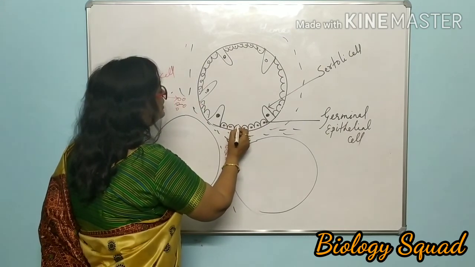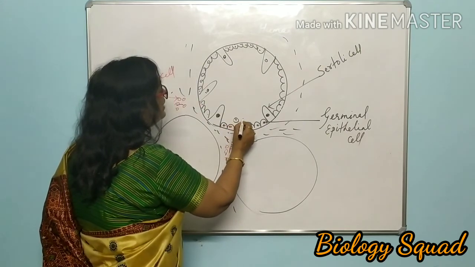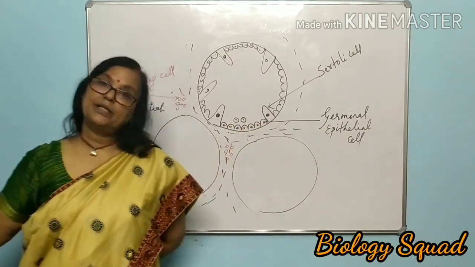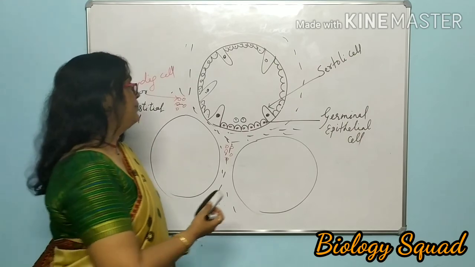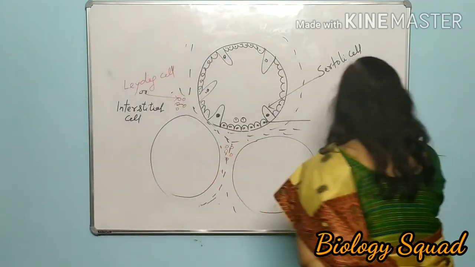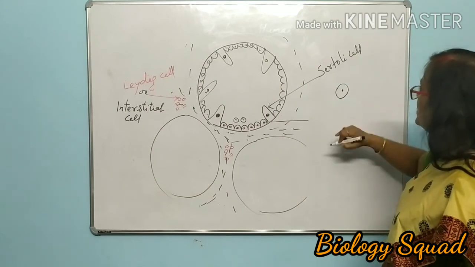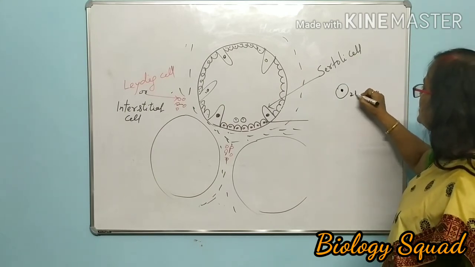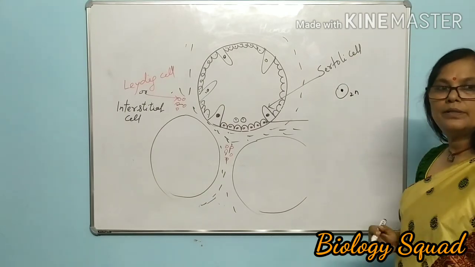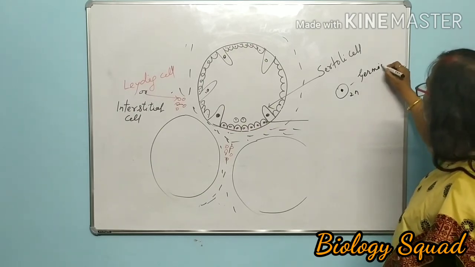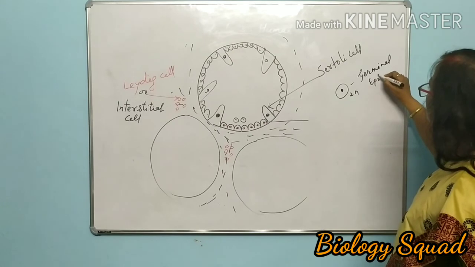First of all, these cells will multiply by mitosis and increase in number. I will tell you, suppose this is a germinal epithelial cell. It will be 2n diploid. Okay. This is a germinal epithelial cell.